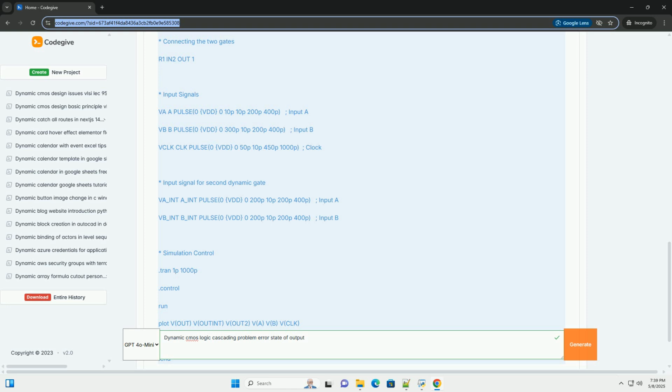Reduced VDD makes the voltage margin smaller, making the circuit more susceptible to charge sharing problems. 3. Dynamic logic cascading problem. Directly cascading dynamic logic gates can cause significant problems. The issue arises because the output of a dynamic gate is only valid during the evaluation phase.